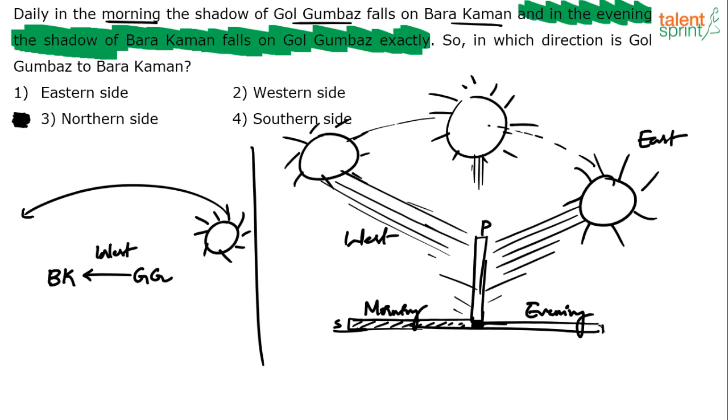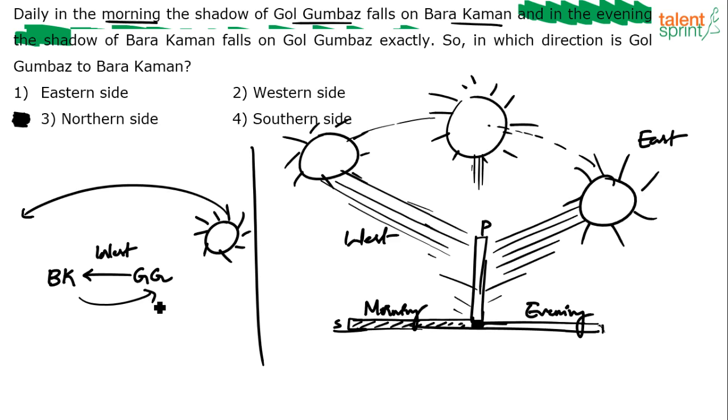Right? In the morning, the shadow of Gol Gumbaz falls on Barakaman. So, in which direction is Gol Gumbaz to Barakaman? See, Barakaman is towards west, but Gol Gumbaz is towards east. Read the question carefully. In which direction is Gol Gumbaz to Barakaman? So, to Barakaman, Gol Gumbaz is in the east direction. So, eastern side is the answer.